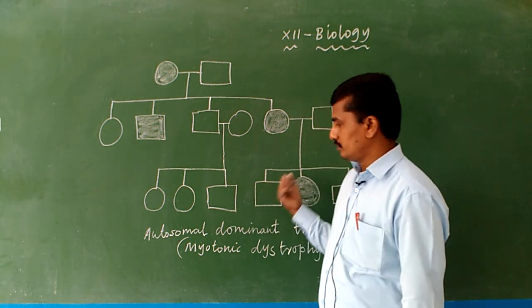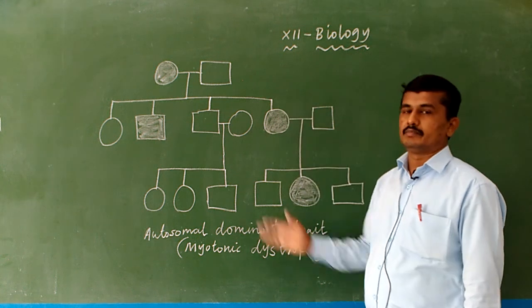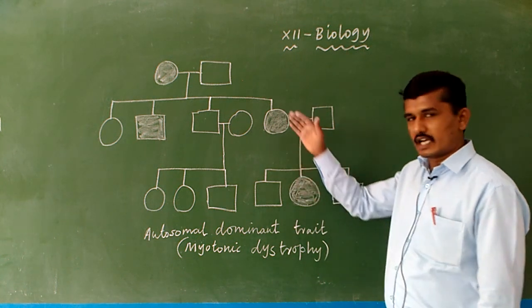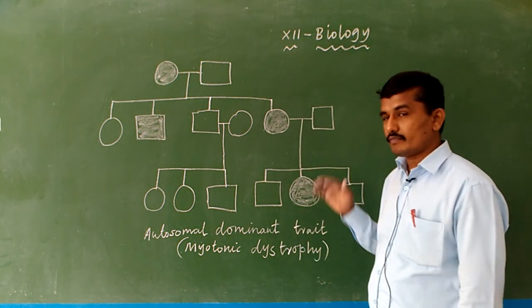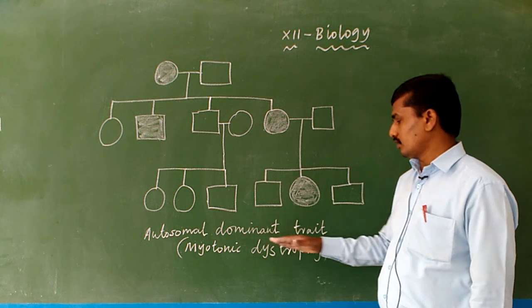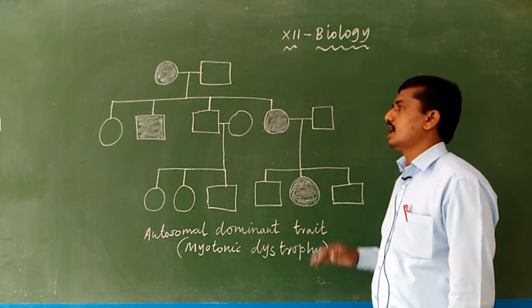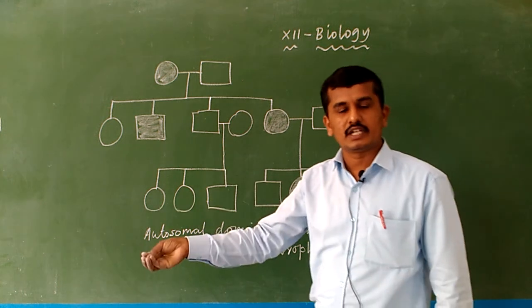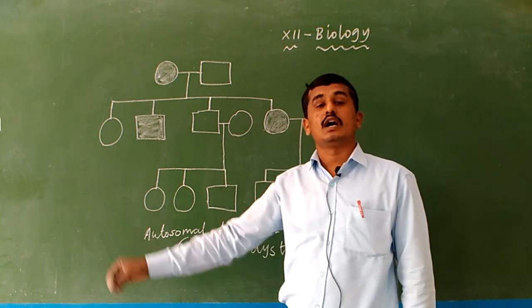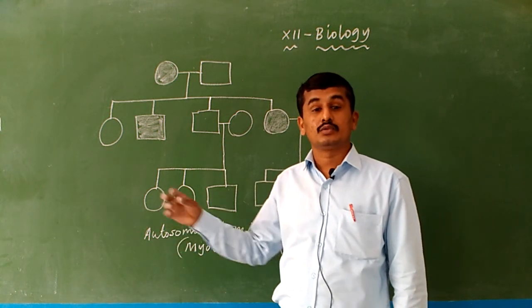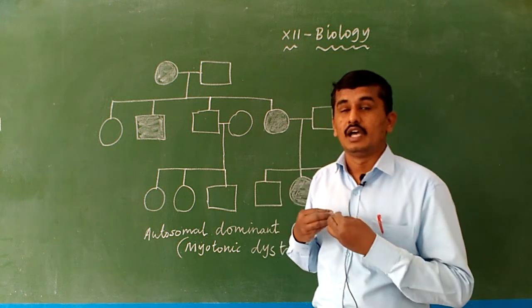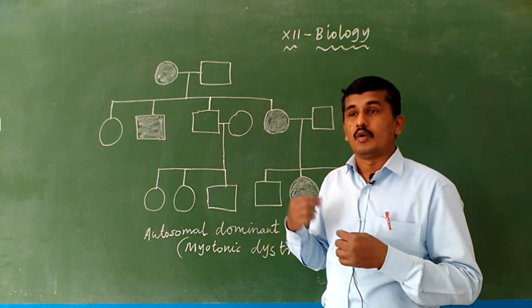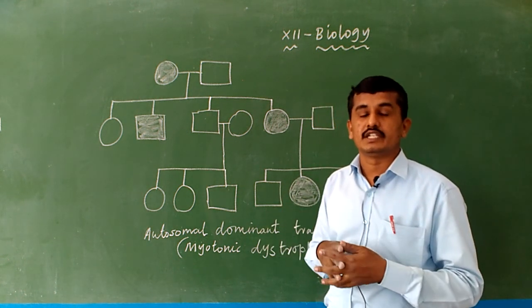In pedigree analysis, we are analyzing one family history, that is, an autosomal dominant trait. Autosomal means the disease can spread from one generation to another through the autosomes, not through the sex chromosomes. For example, in the 44 chromosomes, one chromosome's genes may be deleted.